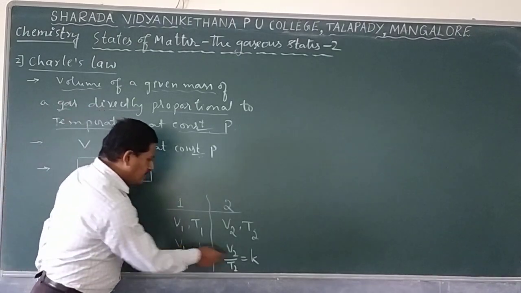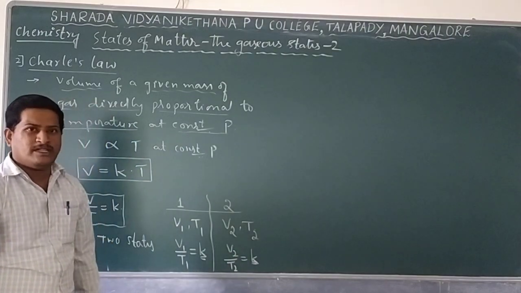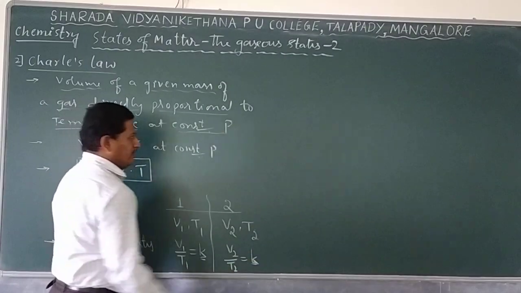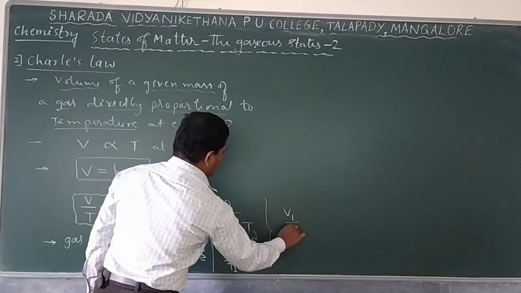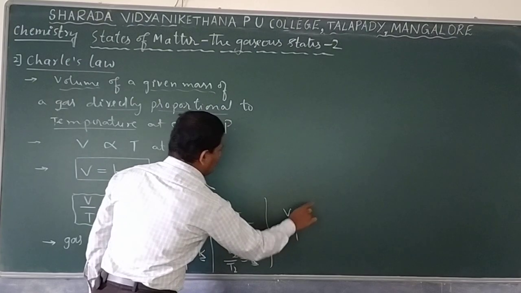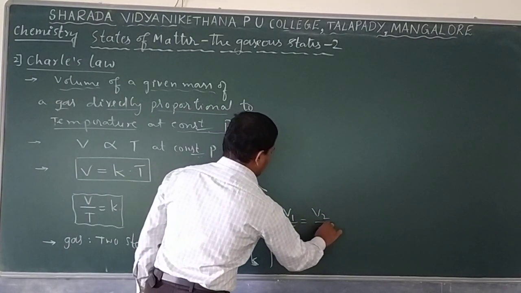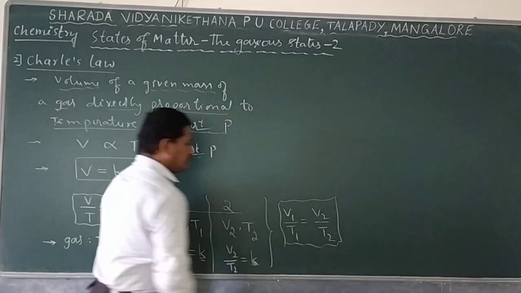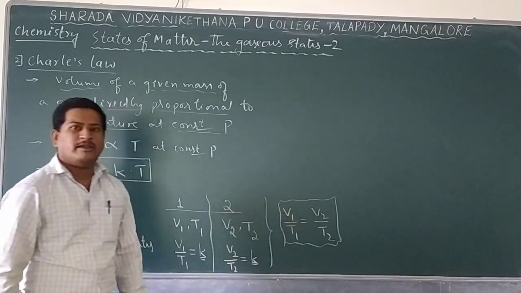Thus that K value remains constant for a particular gas, and if the right hand sides are the same, the left hand sides are also the same. So we find one more equation: V1 by T1 is equal to K, and that is equal to V2 divided by T2. So this is another formula used in the case of Charles' law: V1 by T1 equals V2 by T2.